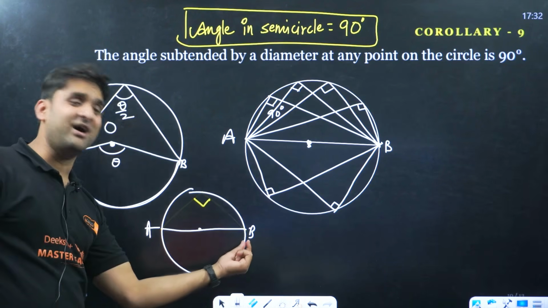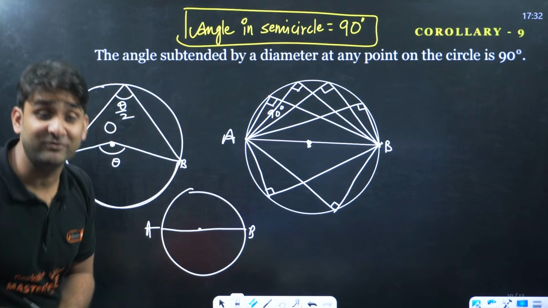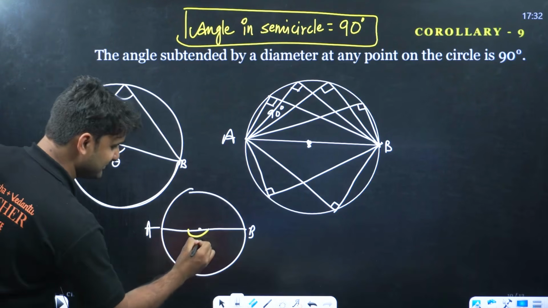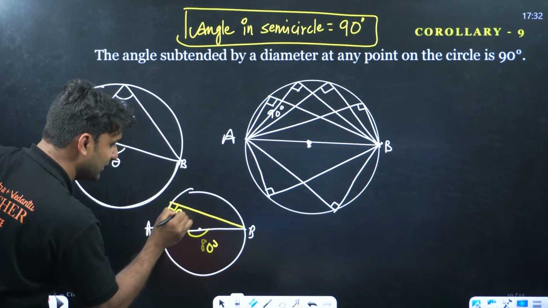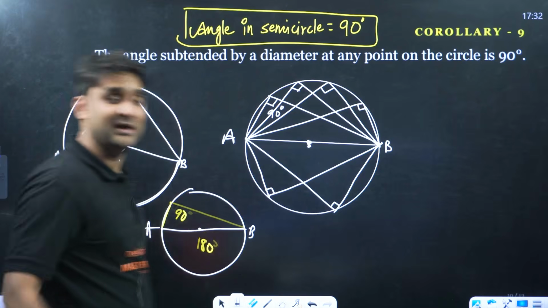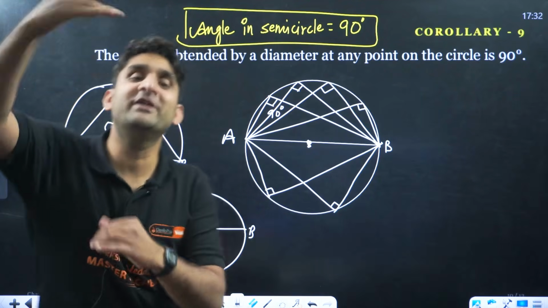180 is in this arc. So in the remaining part of the circle, that has to be 180 degree. Listen, this is 180 degree. And if you take here, it has to be 90 degree, the half of 180. And that's why a straight line is equal to 180. So half of 180 will be 90.